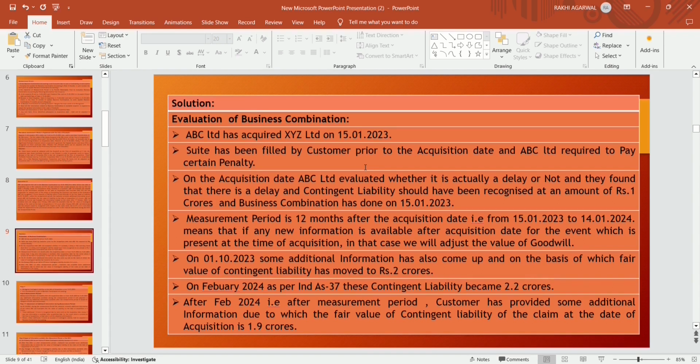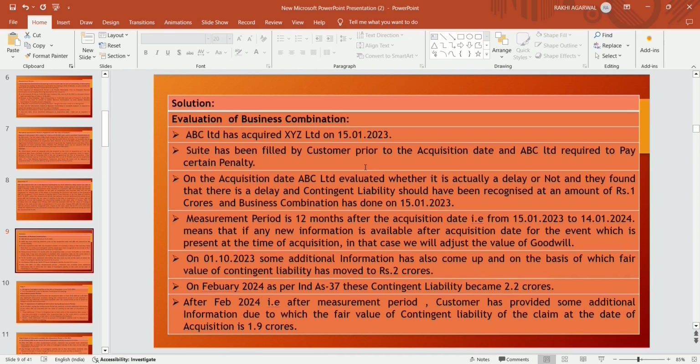The measurement period is 12 months after the acquisition date, that is from 15 January 2023 to 14 January 2024. It means that if any new information is available after the acquisition date for an event which was present at the time of acquisition, in that case it will be adjusted with the value of goodwill.